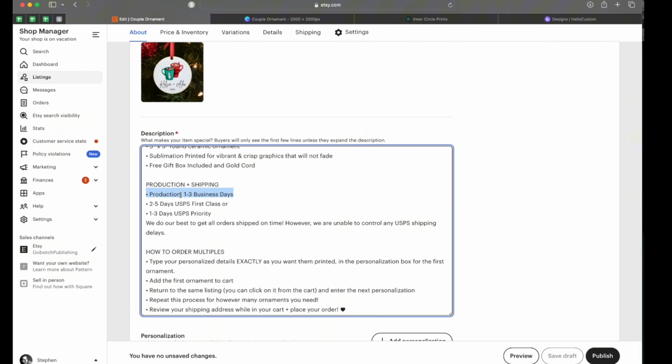Production and shipping. Production is 1 to 3 business days, 2 to 5 days for USPS First Class, or 1 to 3 days for USPS Priority. And then a little disclaimer: we do our best to get all orders shipped on time. However, we are unable to control any USPS shipping delays. And you're going to run into this during the busyness of Q4. But ICP has put in so many measures over the last 2 years to help solve this problem.